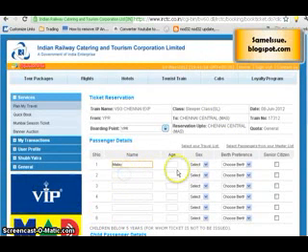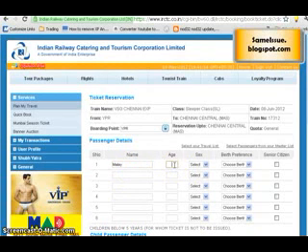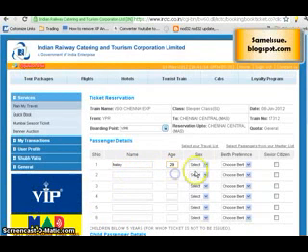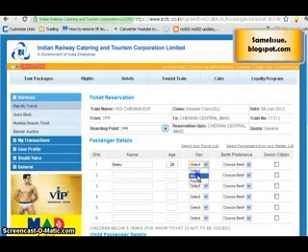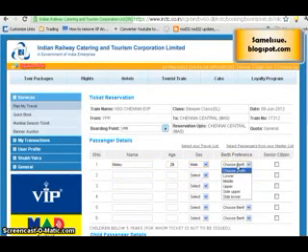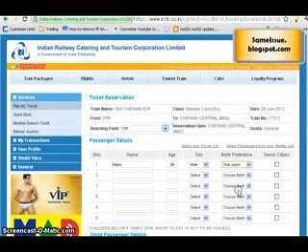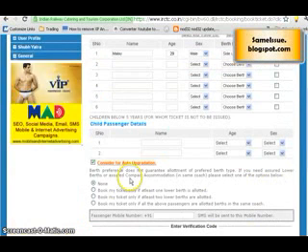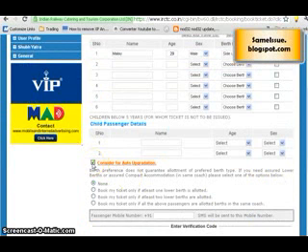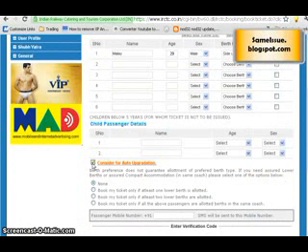Let's say the name is Malay, age is 29, male. You can choose your berth preference. Let's say I choose side upper. Then you can click on consider for auto upgradation. When you have clicked consider for auto upgradation,